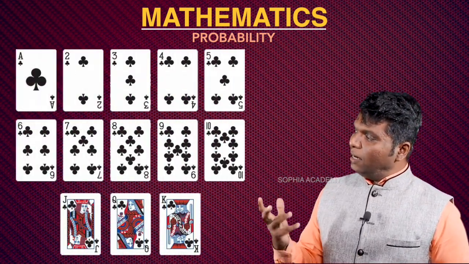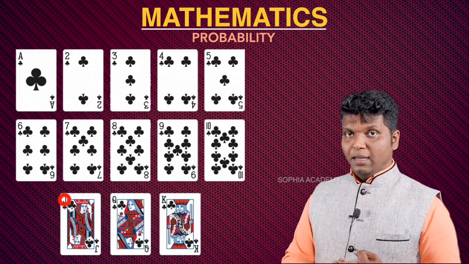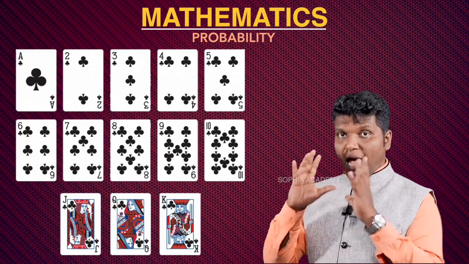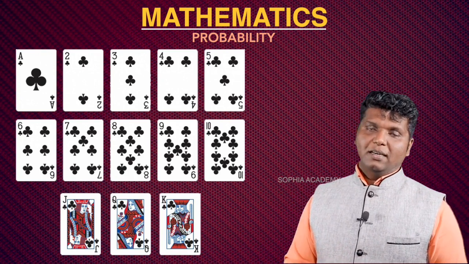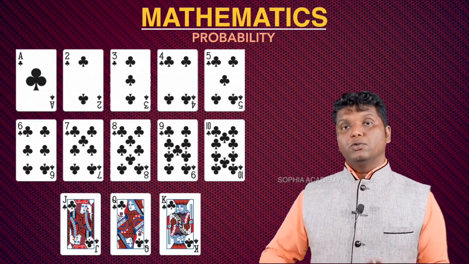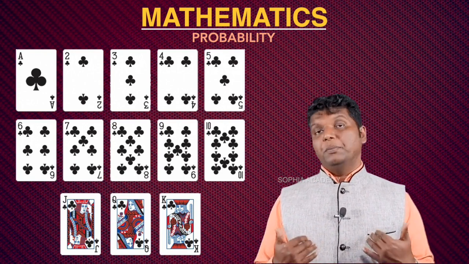A face card means a card in which the face may be of a king, a queen, or a jack. So king, queen or jack, these particular cards have faces on them. That's why they are represented as face cards. Then there is one ace card, and the others are numbered from 2 to 10. That's why they are given the name number cards. So these things you must keep in your mind.